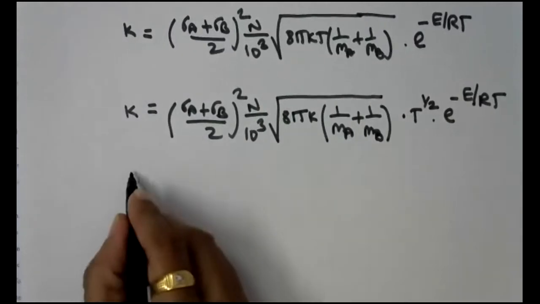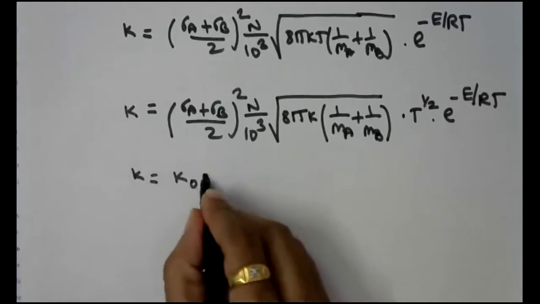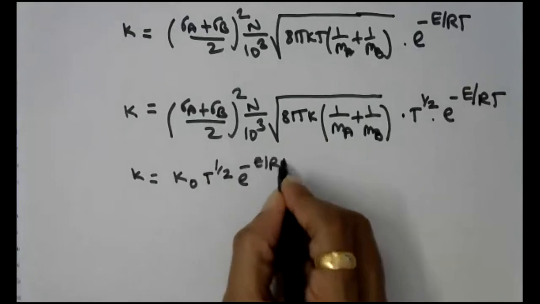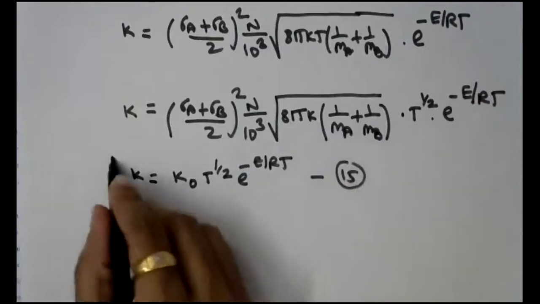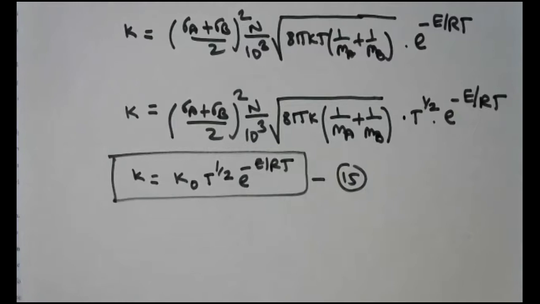This can be rewritten as k is equal to k0 T raised to half e raised to minus E by RT. This is equation number 15, which is the mathematical statement of the temperature dependency of rate constant